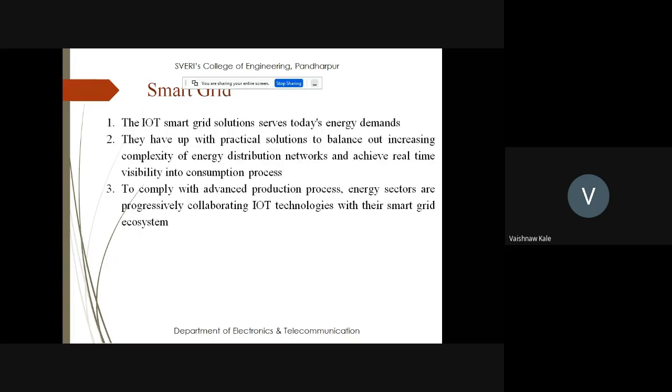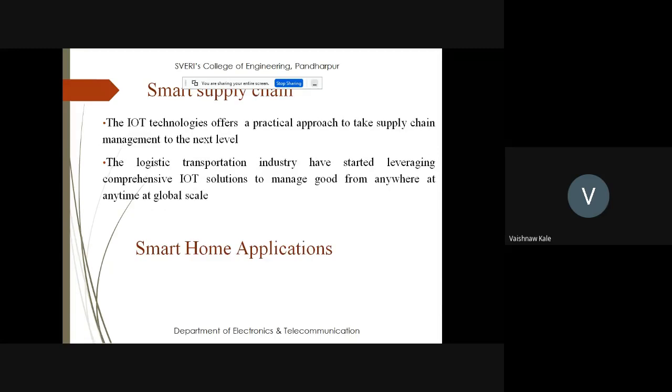Now, smart grid. As you know, electricity demand has been increasing a lot day by day. You can see that energy demand is there. So smart grid solutions can be given with the help of IoT. They can come up with a practical solution to balance out the increasing complexity of energy distribution networks and achieve real-time visibility into the consumption process. To comply with advanced production processes, energy sectors are progressively collaborating with IoT technologies in their smart grid ecosystems. Then smart supply chain.